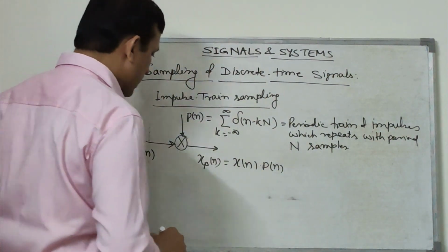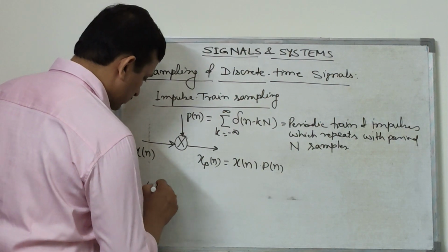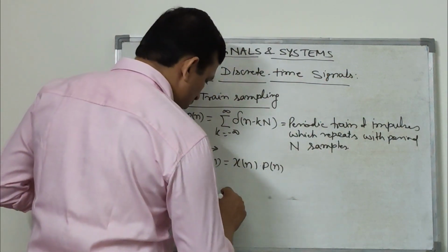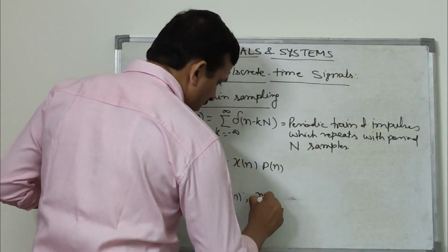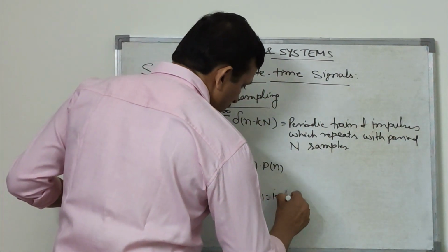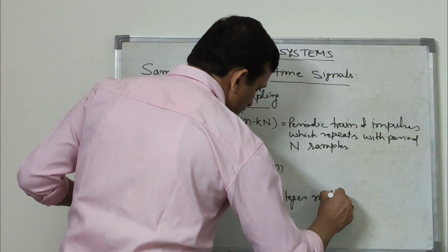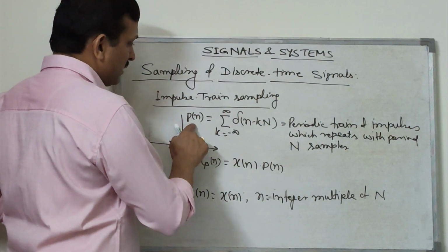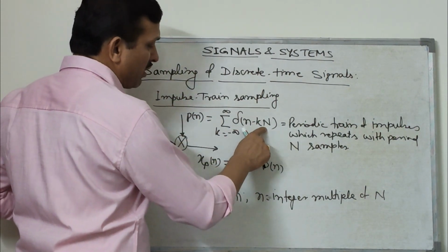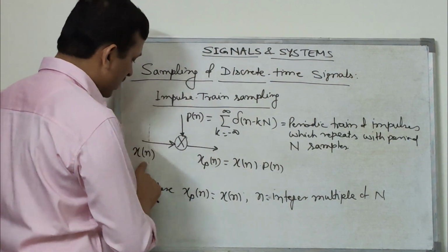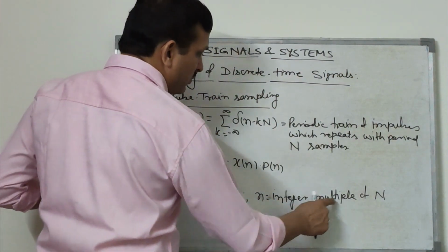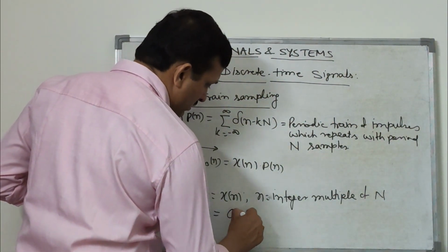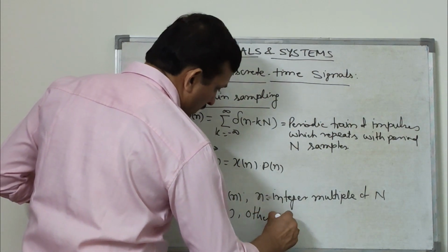So xp[n] will be equal to x[n] if n is an integer multiple of N, because it is multiplied with the unit impulse at the interval of N. Then xp[n] will have the same sample x[n] only at the interval of N, that is when n is an integer multiple of N, and all other values will be 0 otherwise.